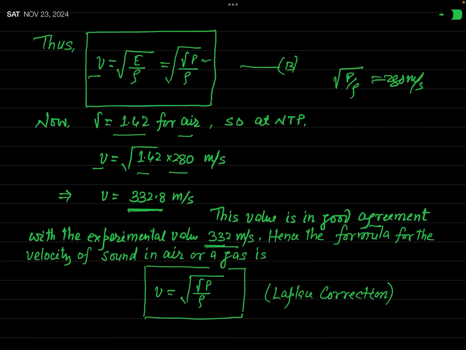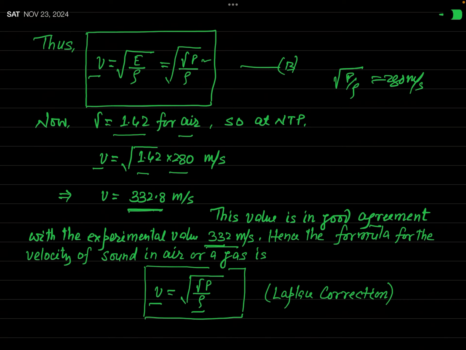Okay? And so now, whenever you need the expression for the velocity of sound in air or gas, you must write V equal to the square root of gamma P over rho. This is called Laplace correction. Actually, this was a very simple calculation, and I hope you have clearly understood every aspect of the calculation and the concept. Okay.